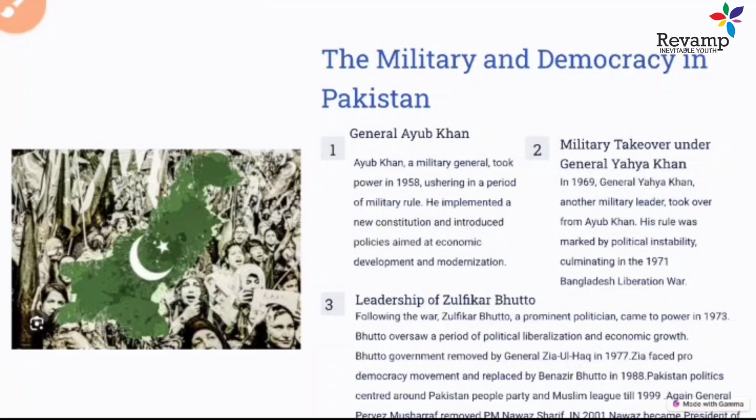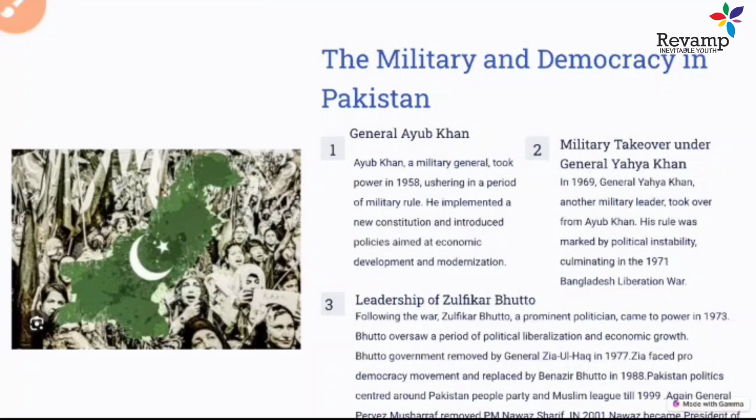So these dictators, or we can say this sort of military rule, did not let democracy firmly establish in the Pakistan state. In short, we can say that military rule in Pakistan also helped accelerate terrorism in Pakistan. That's why S. Jaishankar openly says that Pakistan was a breeding ground of terrorism.